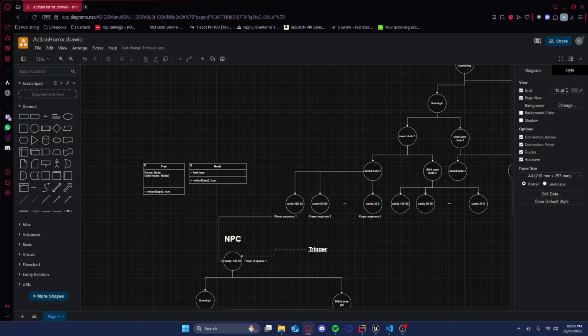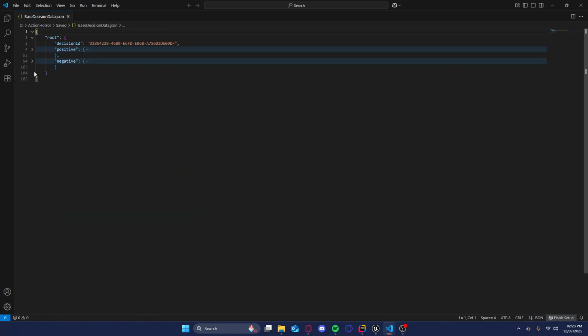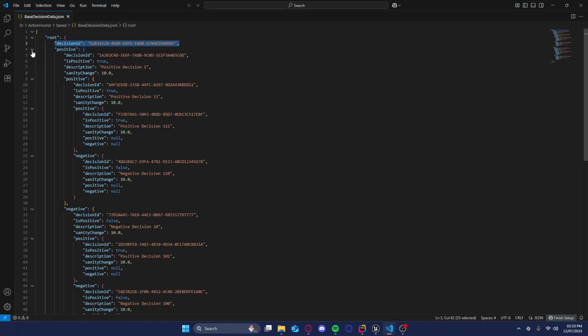So what I've done is that I've made a function which basically takes a JSON like this and converts it into a tree, right? So there's going to be the root, which has an ID, and the root has two children, a positive decision and a negative decision.